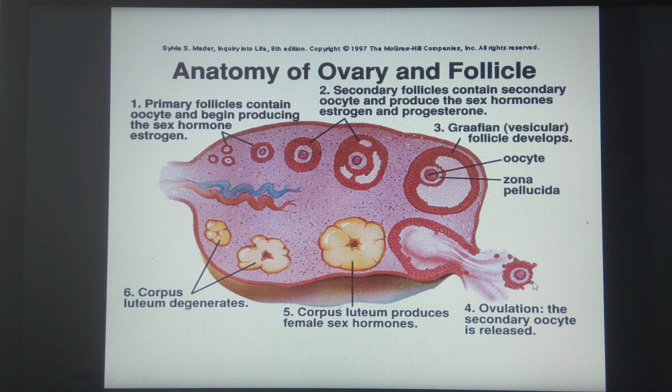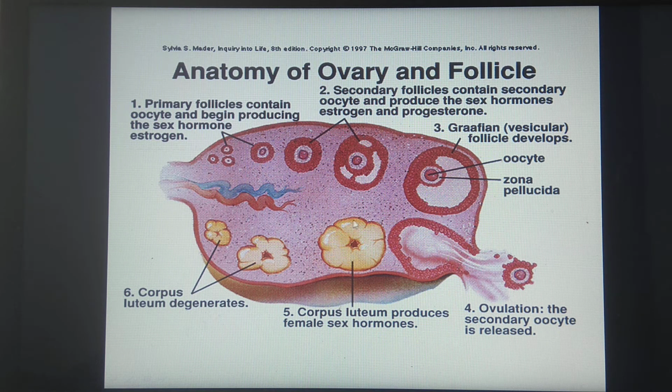Remember that in the development of ovum, this primary oocyte completes its first maturation division and becomes secondary oocyte. Here also it is present in the form of secondary oocyte. So during the process of ovulation, that means release of ovum into the abdominal cavity, it is present at the secondary oocyte stage. So ovulation takes place, secondary oocyte is released.